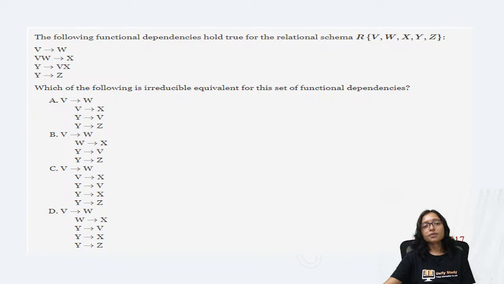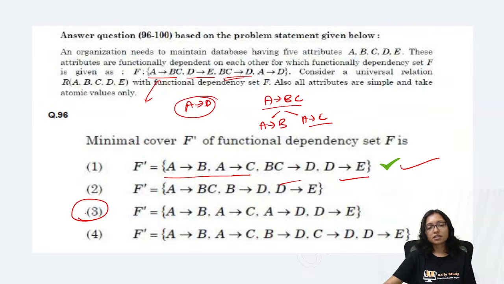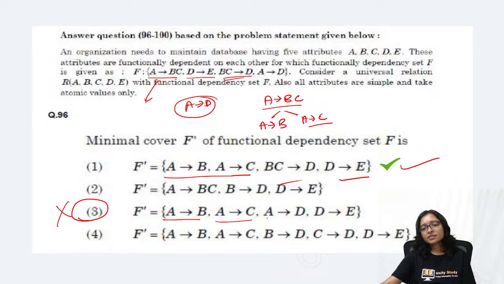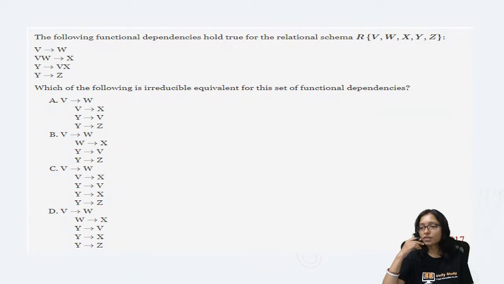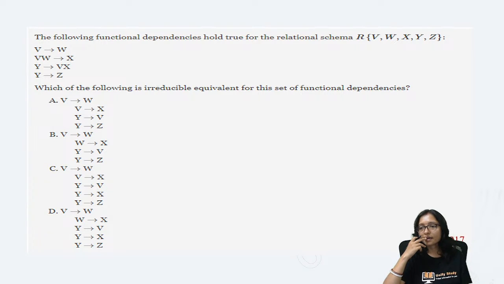So can you tell me which one will be the minimal cover for this one? Manisha, why are you telling 3? How is 3 the answer? 3 is not the answer. Because it is given A implies B, A implies C. A implies D was the extra. You already removed it. How is it A implies D? You already removed that one. Now tell me what will be the minimal cover for this one? What will be the extra here?